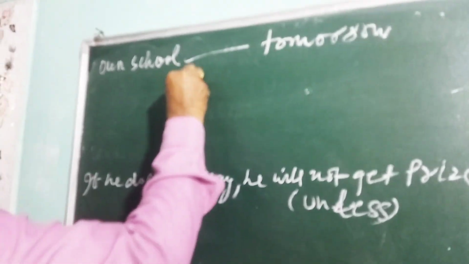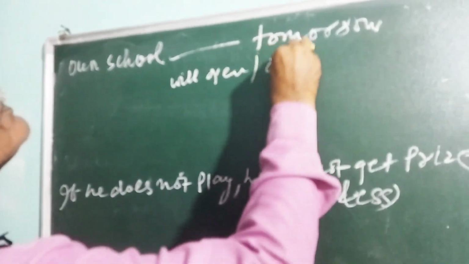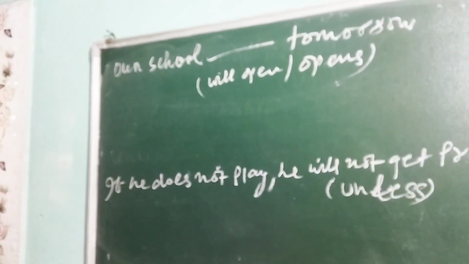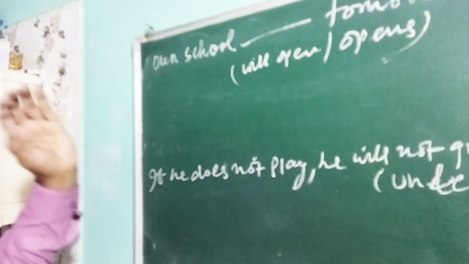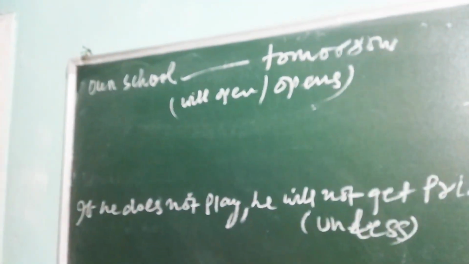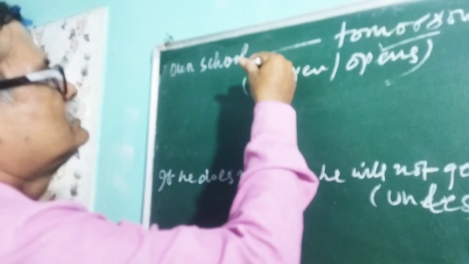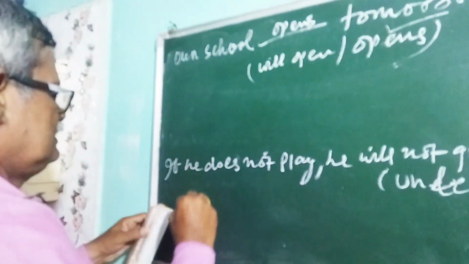Within bracket will open, and this one is opens. Remember, for any government institutions like school, college, hospital, parliament, assembly, etc., the rule is that you have to use simple present. So here is opens. Now you solve.